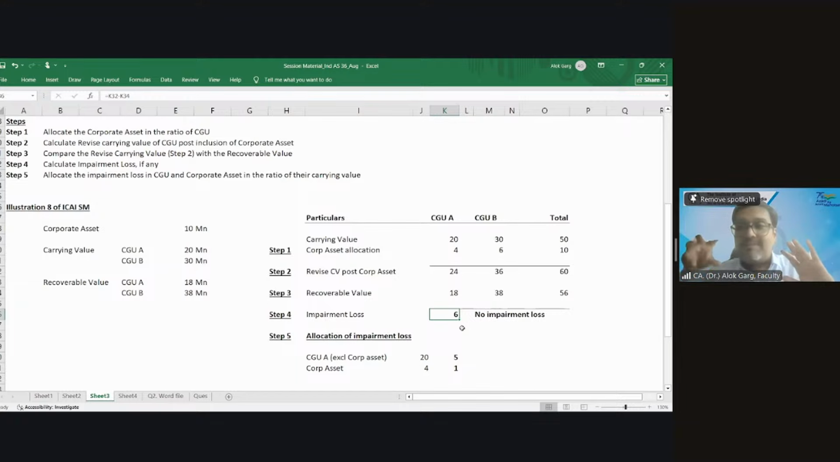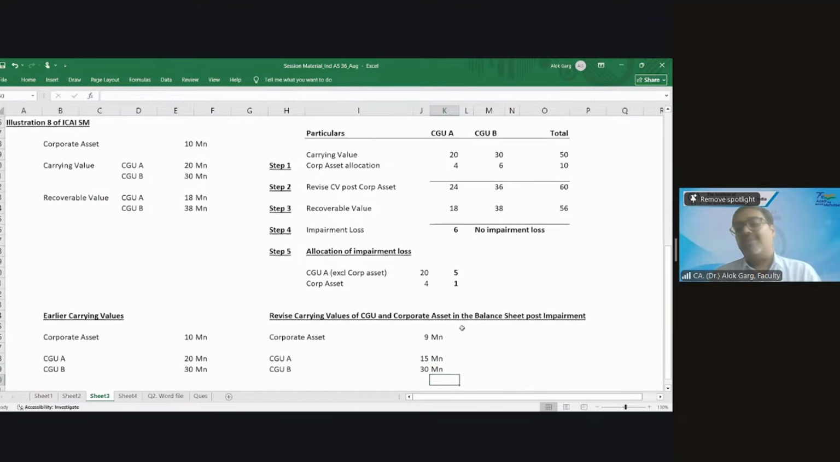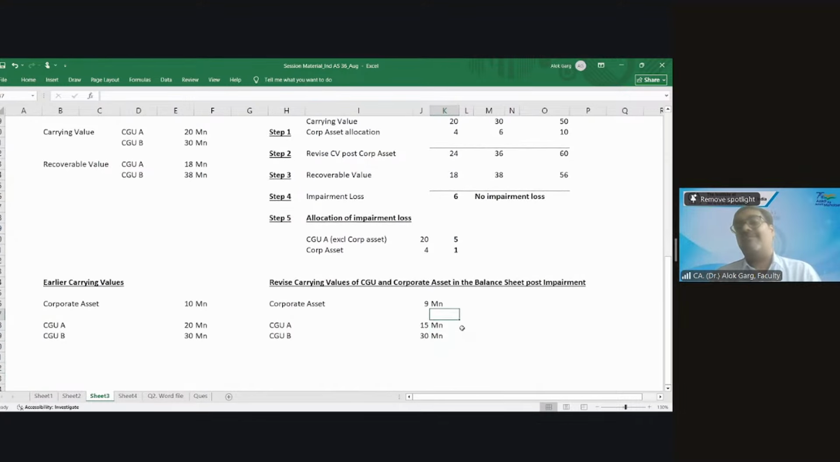So you have to allocate the impairment loss, just as we did in the CGU. Yes, understood. So this 6 million you have allocated in the ratio of 20:4. Then it came at 5 and 1. So this is how you computed the revised carrying value after impairment, right? So corporate asset is 9 million, CGU A is 15, CGU B is 30 million. Clear? Absolutely clear.